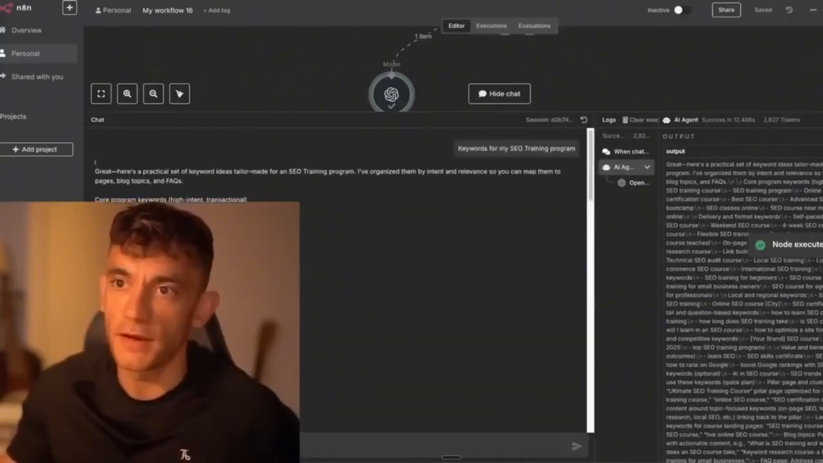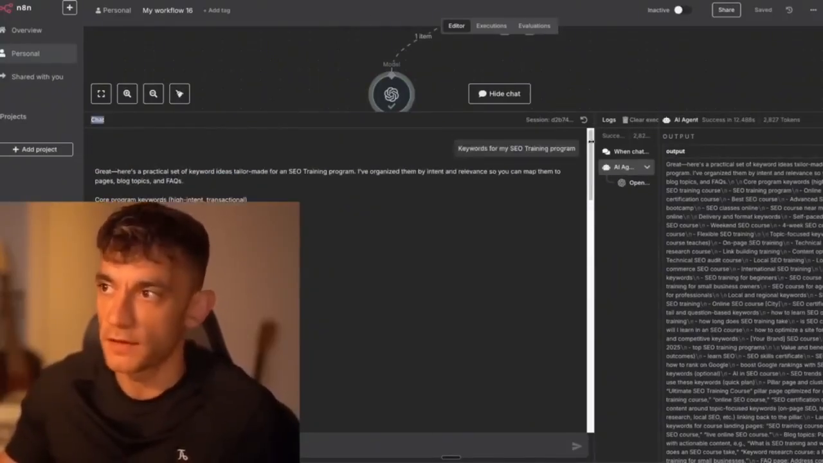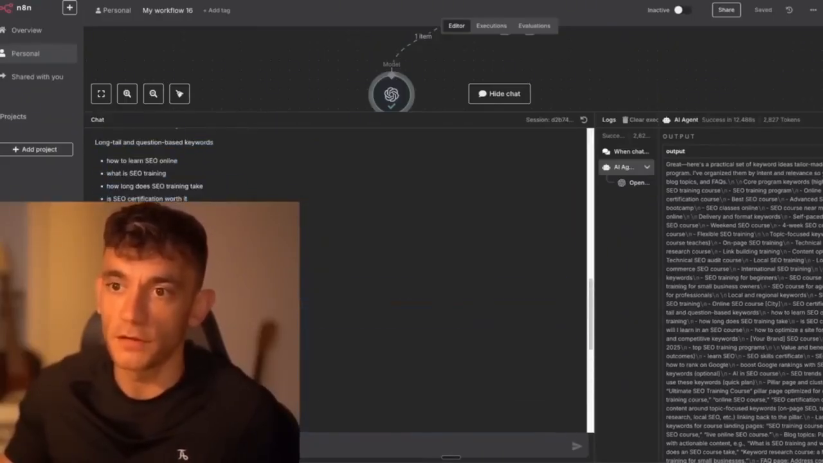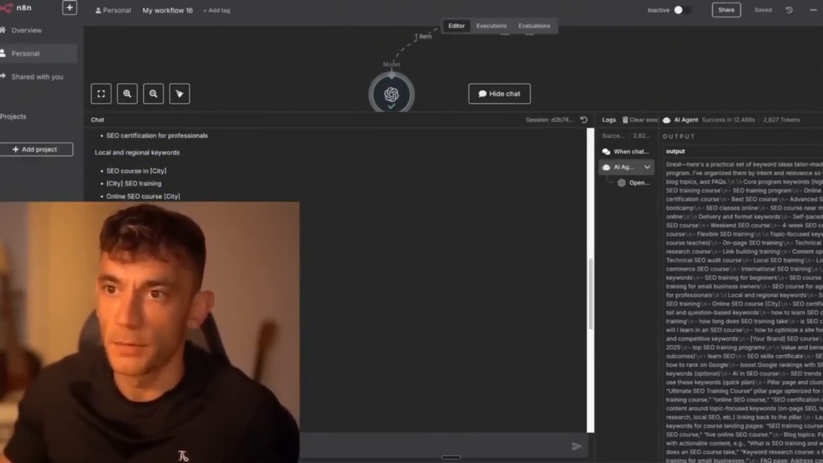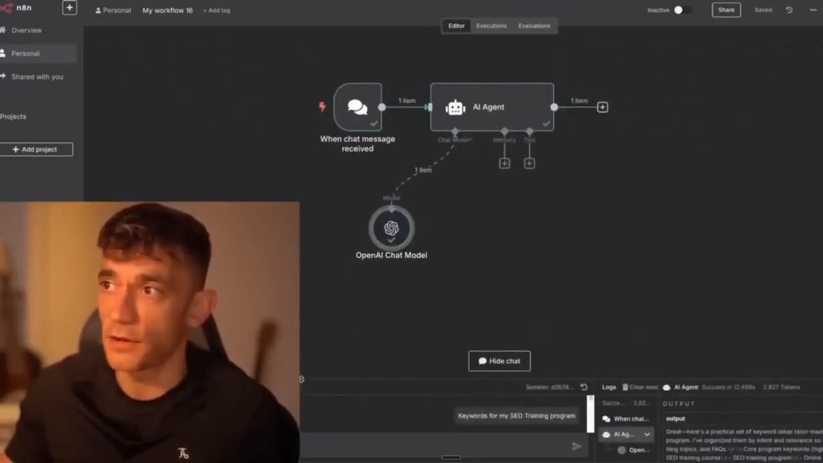So you've just created your own keyword agent inside N8N. You just plug in your keywords. So you say keywords for SEO training program. It gives you a bunch of ideas. You've got a bunch of easy keywords that you know you can easily rank with, right? So a bunch of good ideas related to your niche. And that would work for any niche, any industry if you're doing SEO and that sort of thing.